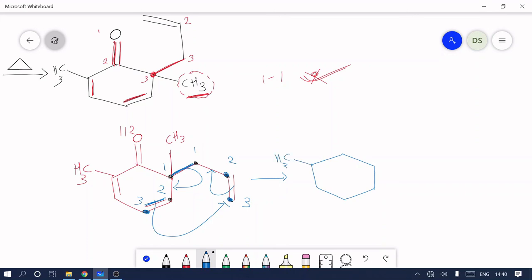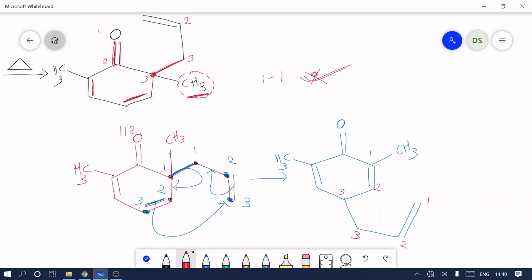CH3, the carbonyl is there with its double bond, and the methyl. Now we write the numbering system as such: 1, 2, 3, 3, 2, 1.